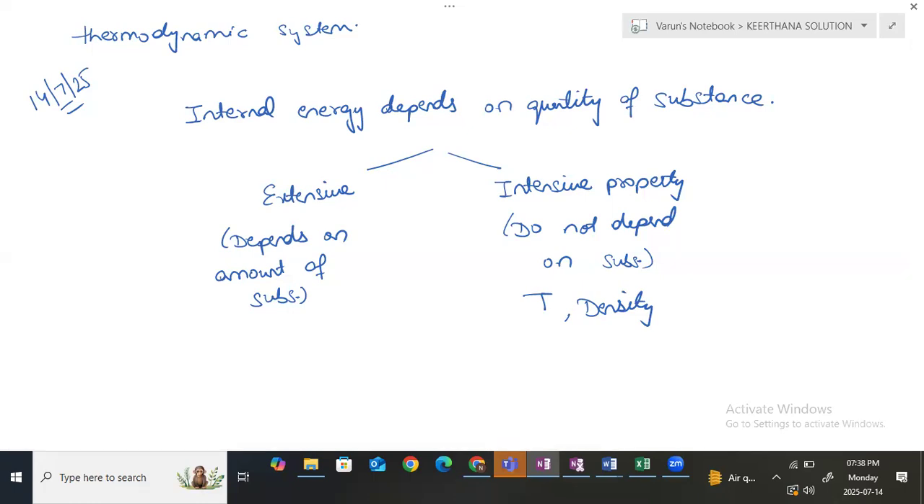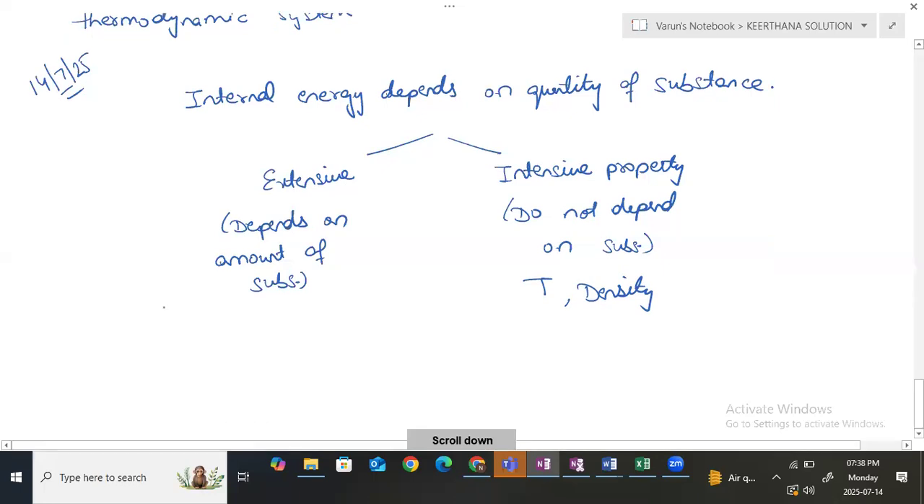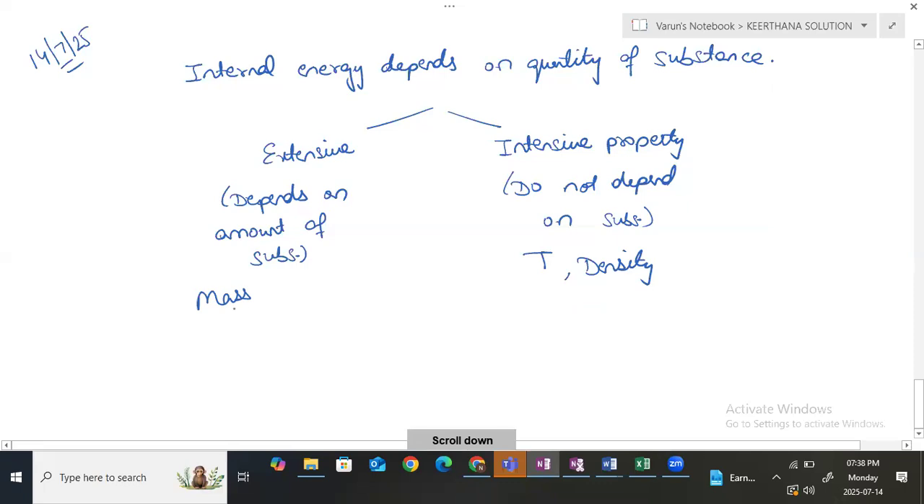If we say mass, the mass of a small substance and the mass of a bigger one are different, like a small cube and a bigger cube. So it depends on the quantity. Yes, ma'am. So we can say it is an extensive property. The properties that depend on the amount of substance are extensive properties, and the quantities that do not depend upon the amount of substance are intensive properties. Clear? Yes, ma'am.